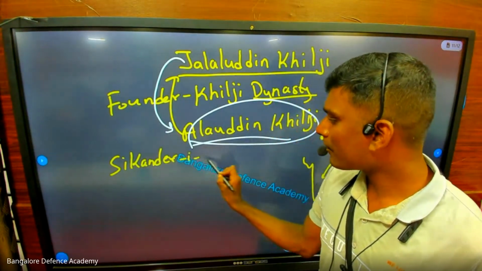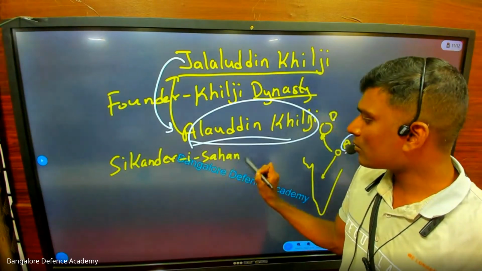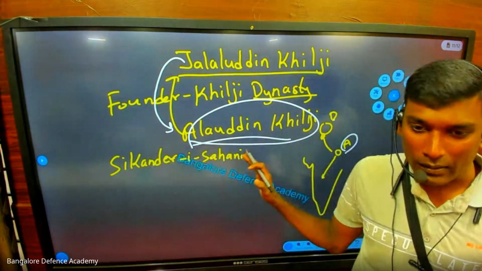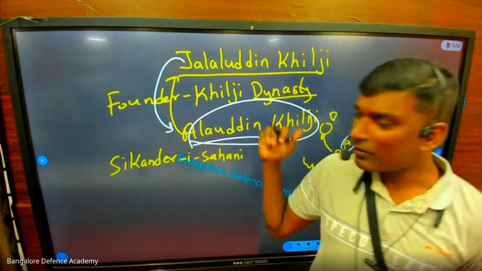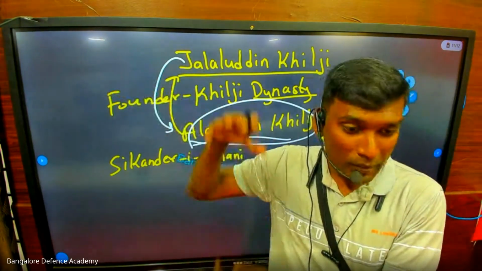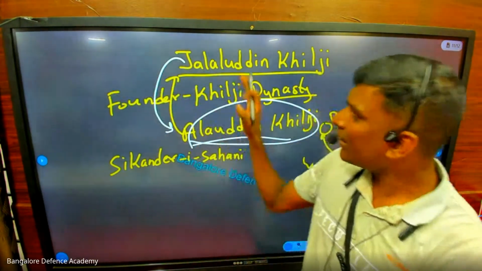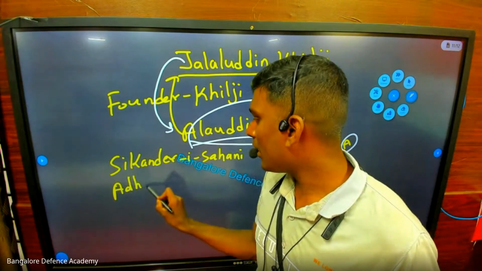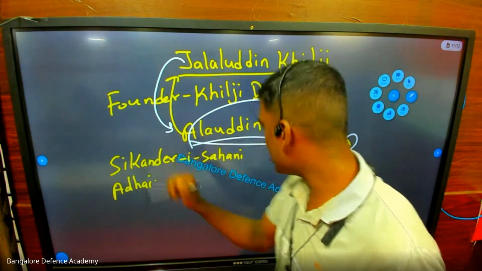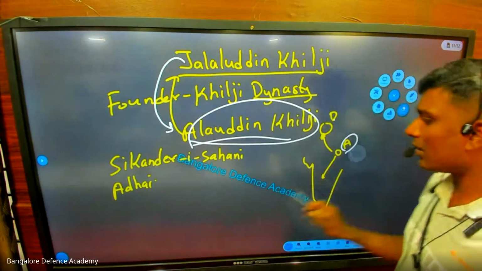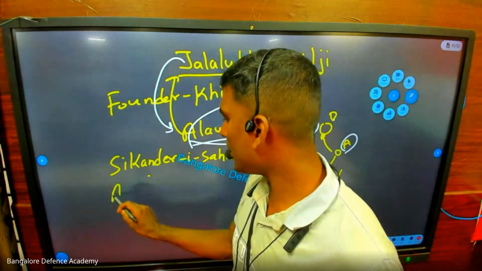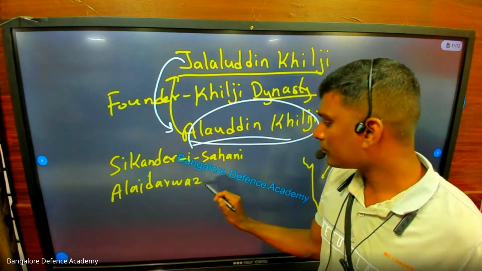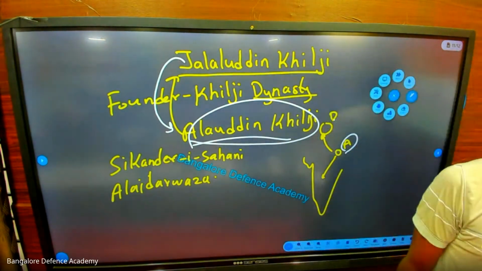Now Alauddin Khilji is called Sikandar-i-Sahani. What is that? Sikandar. The one who wins is the Sikandar. Sikandar means victory. Sikandar-i-Sahani. Okay. Now you know before this there were two kings who built the Qutub Minar. So what Alauddin Khilji does, he built the Alai Darwaza. Okay, now start writing. Alai Darwaza.